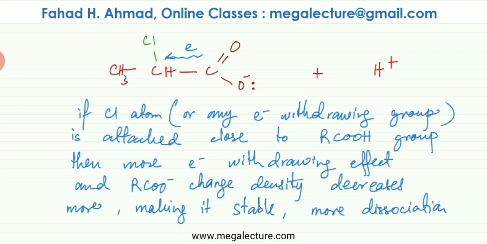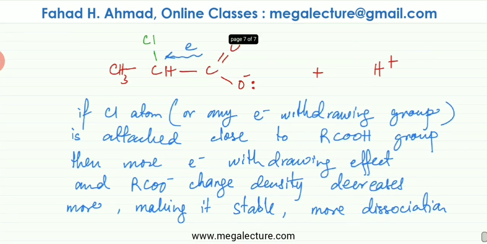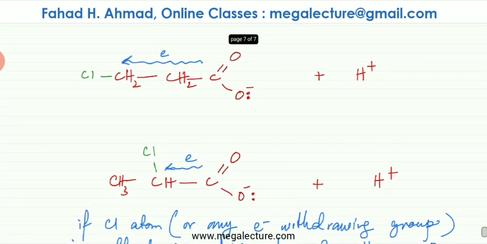So I've written down the explanation that if a Cl atom or any electron withdrawing group is attached close to the carboxylic acid group, then there would be more electron withdrawing effect, and the RCOO- ion charge density decreases even more, making it even more stable, and there would be more dissociation. So between these two molecules, this Cl is close to the negative charge, so the electron withdrawing effect is much greater. And so the negative charge over here is much lesser, and there would be even less attraction for H+ ions.